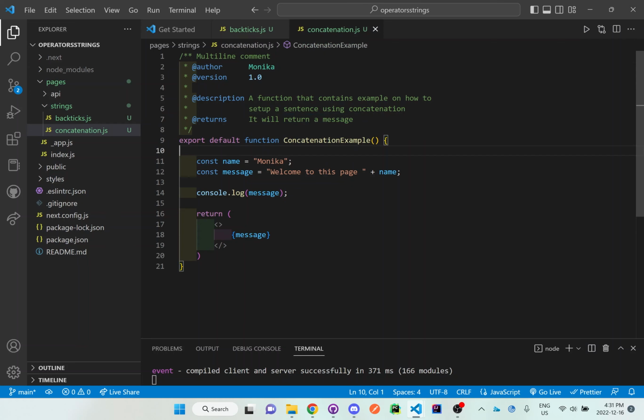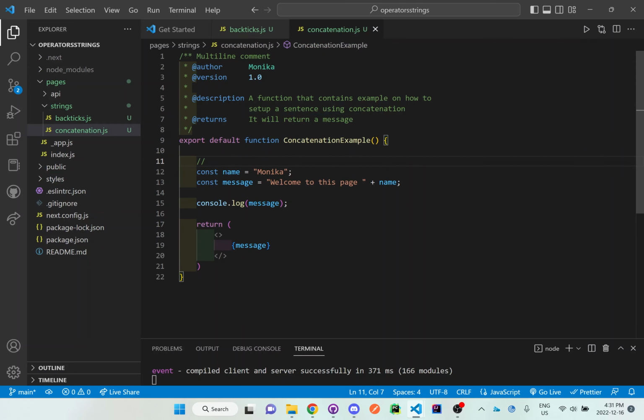And maybe we also want to add a single line comment. We could say the variables for this function or something like that. It's just something that you want to describe, so when someone else comes to your page, they know exactly what this file does, and making sure there's no other questions that need to be asked because they can just directly use it when they see it and read all the different comments.